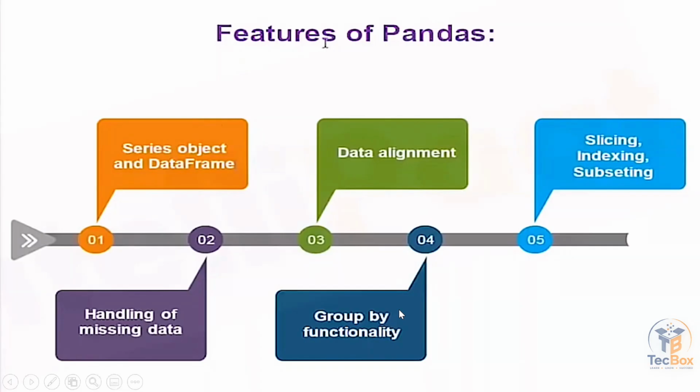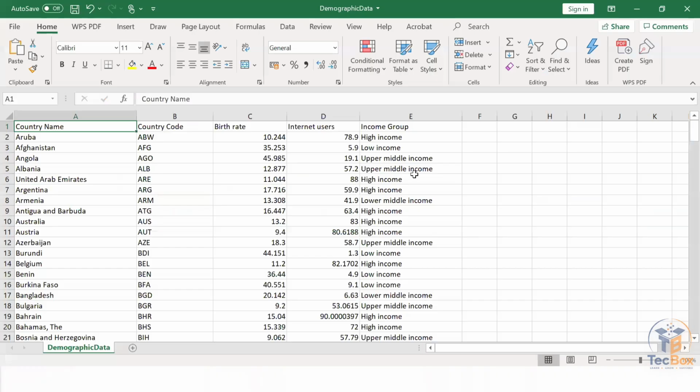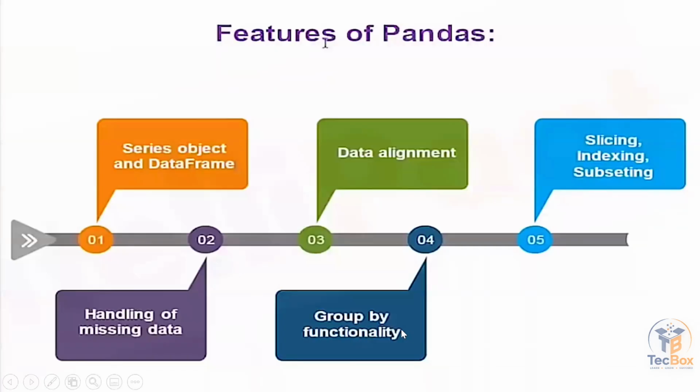Next, using pandas, you can also do group by functionality. For example, if you see here, this is the data set where you have income group. We have high income, low income, upper middle income, lower middle income. So we have different groups over here. Suppose I want to group by high income, I can do that. If I want to group by low income, I can do that. Such functionality is group by.